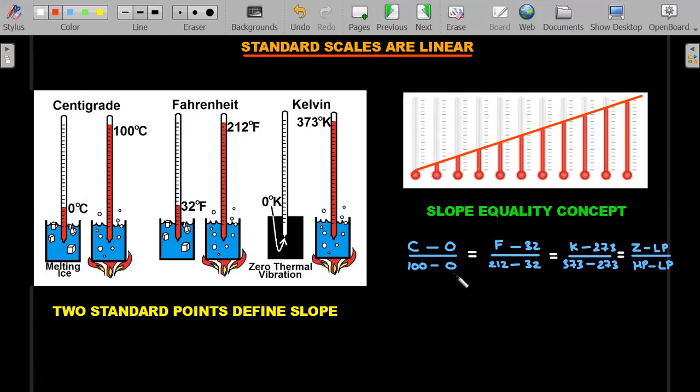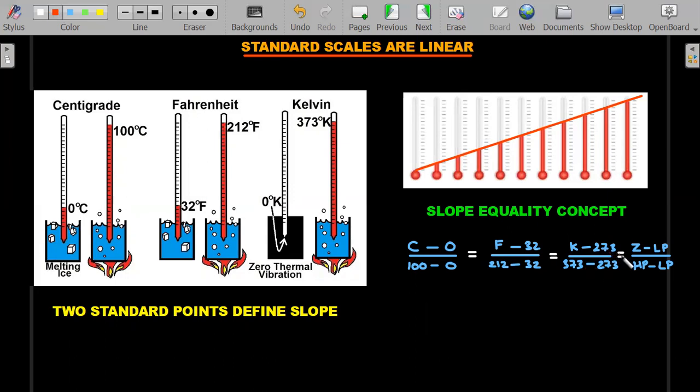I'm equating slopes here. You have the standard formula of slope of a straight line, y2 minus y1 by x2 minus x1, a formula that you have written here. For centigrade, the lowest point is 0 and the highest point is 100. Fahrenheit is 32 and 212. Kelvin is 273 and 373 approximately.